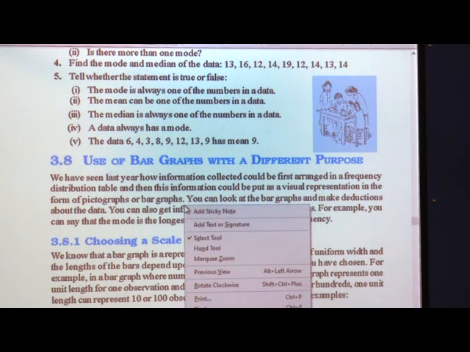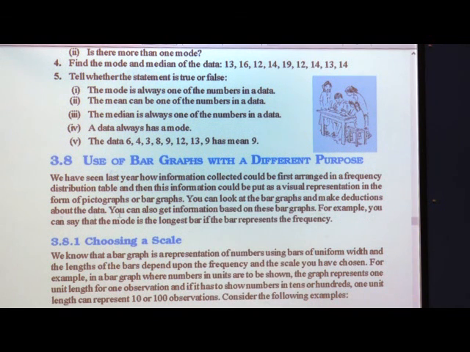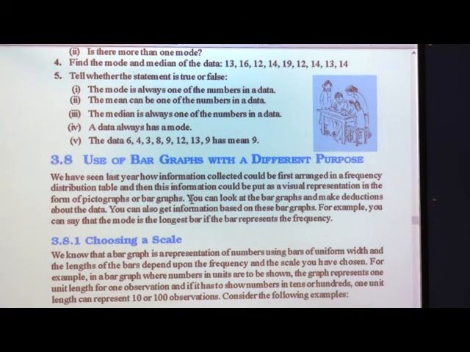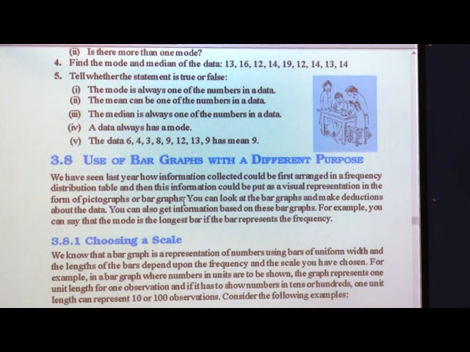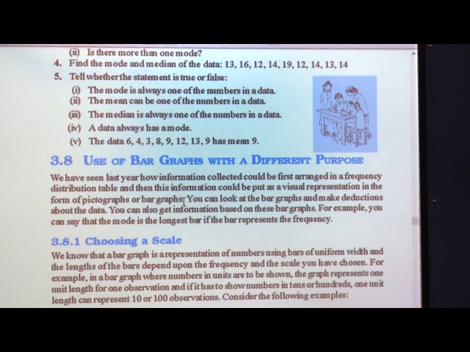So what do we do? First we collect the information and arrange it in a frequency distribution table, and then we make the visual representation in the form of a pictograph, meaning a picture representation of a graph, where we give small pictures, and we can say that one picture represents this much quantity or number of candidates, whatever it is.